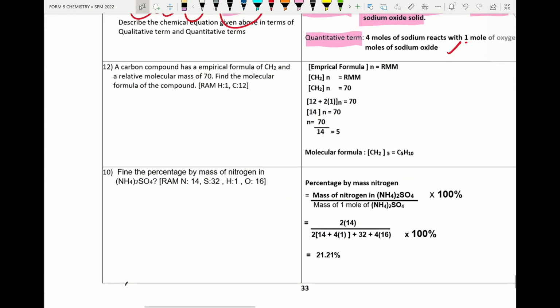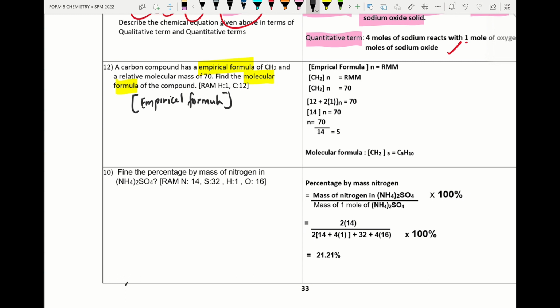Next, we go for the empirical formula and how to find the molecular formula. The empirical formula is given in the question. For the molecular formula, we open a bracket, write down the empirical formula, close the bracket, put the symbol n, and use the RMM value given in the question.